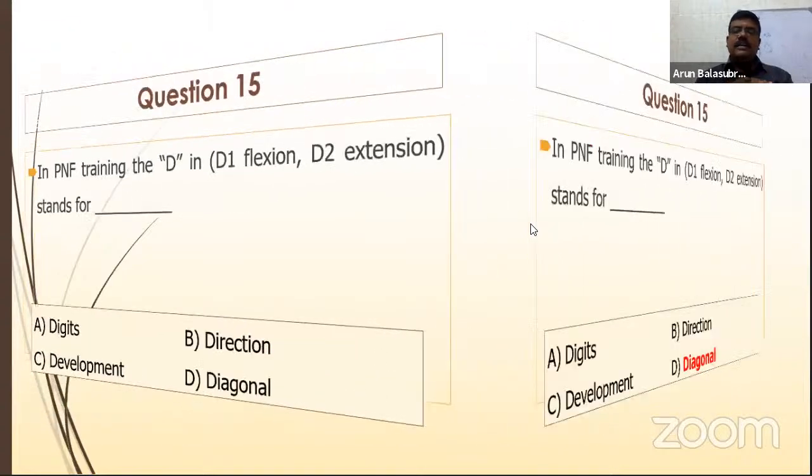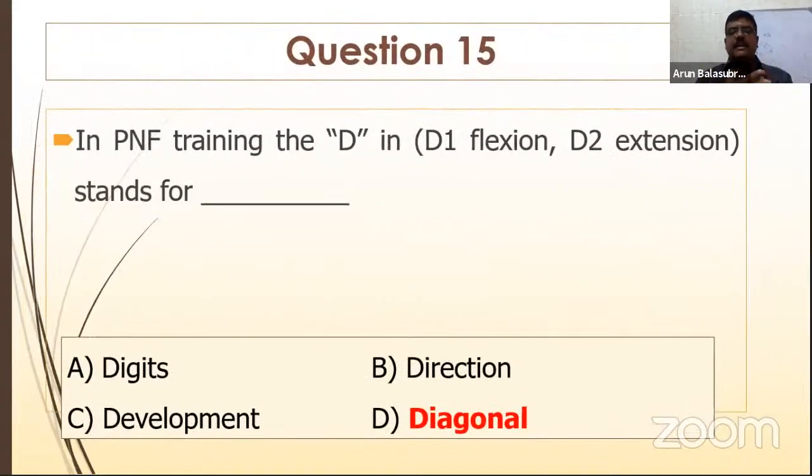Very good. Because this was asked by an examiner in exams one time, and most of the students answered wrong. They forgot it's a diagonal movement. They say direction, they say digits. Because of tension, they are not able to come up with the right answers. Right? So I have two questions in the PNF. Okay, I'll just go through it now itself. I'm opening the sequence. I have two questions in the PNF. We are supposed to identify what the thing is.